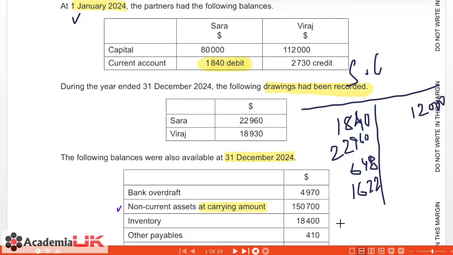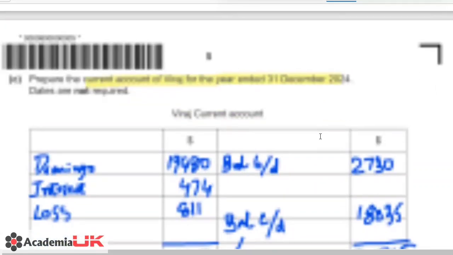So if we add this up, we get a value of 27070, and when we deduct 12,000 from that, we get the debit balance that the question is giving us.